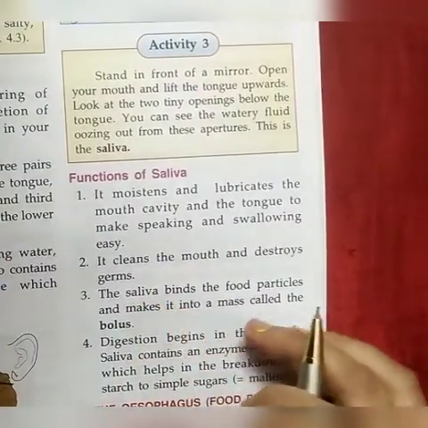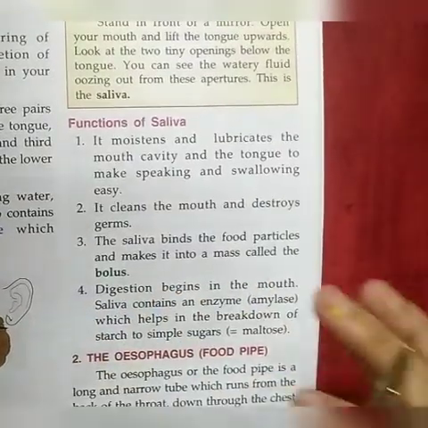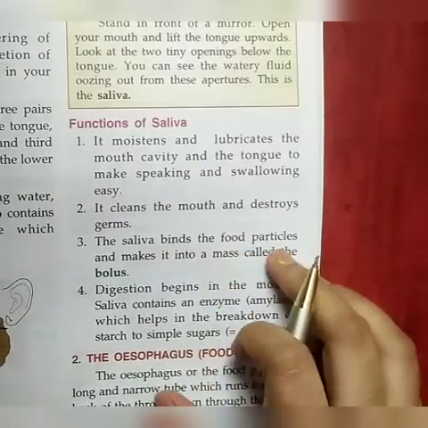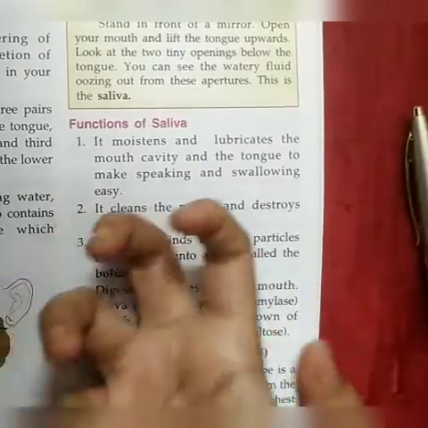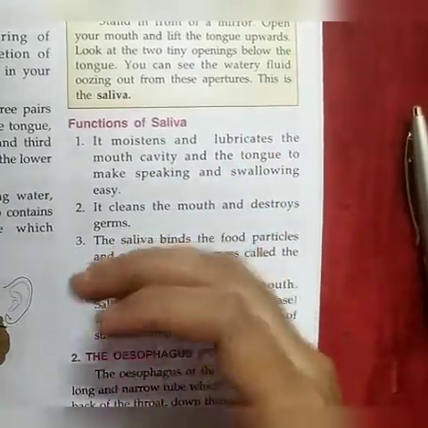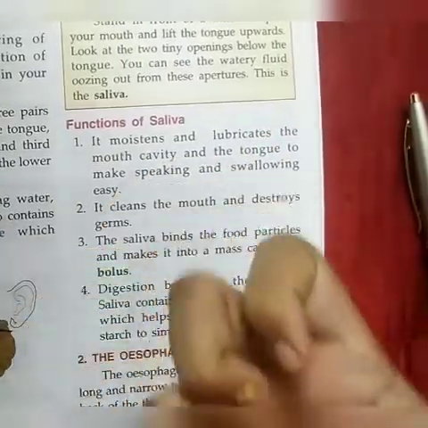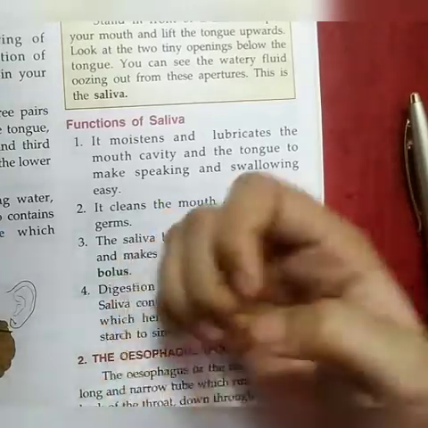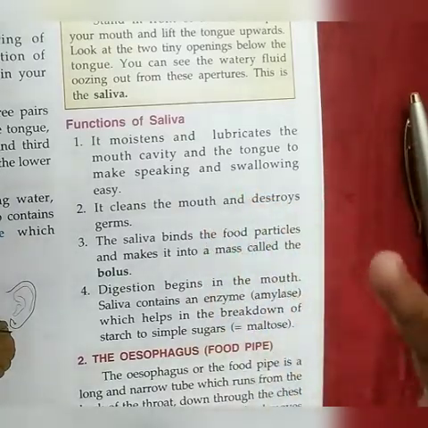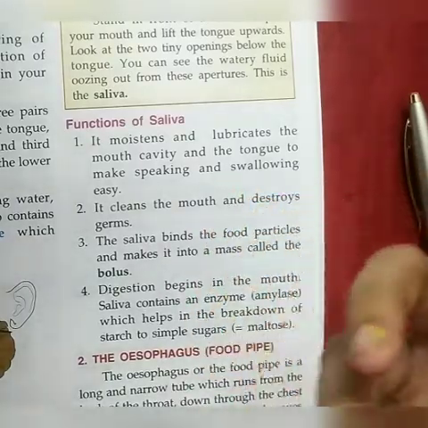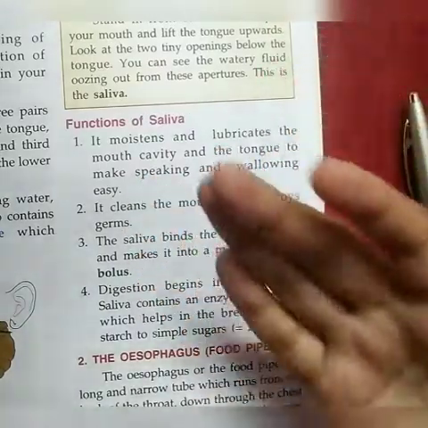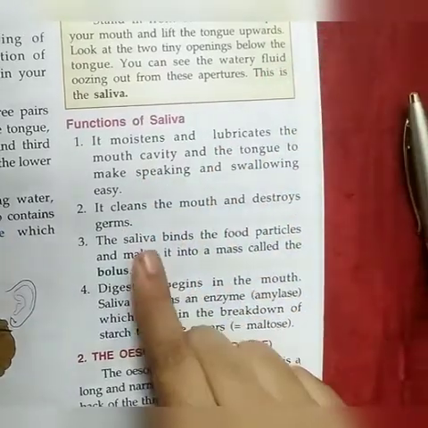And when we take food, in the mouth the saliva binds to the food particles and makes the food into a mass. Before swallowing, it is always recommended to chew the food properly using our teeth, so that it is broken down into smaller pieces, and this helps in digesting the food properly.